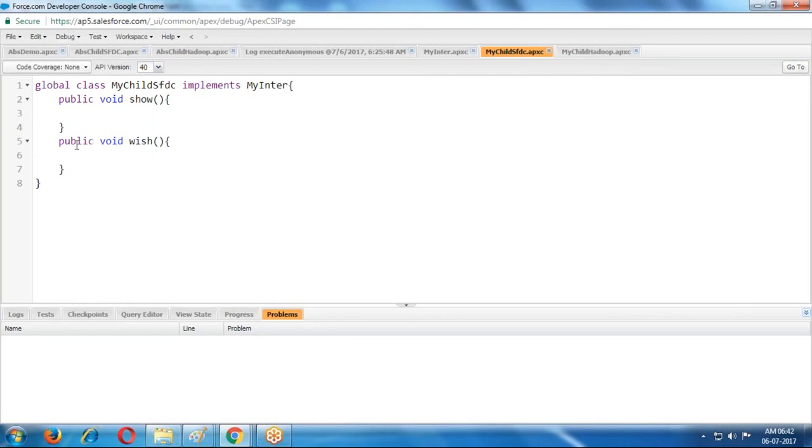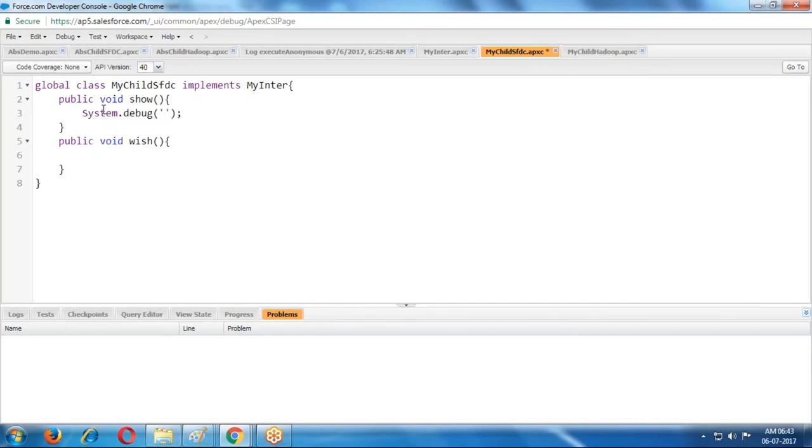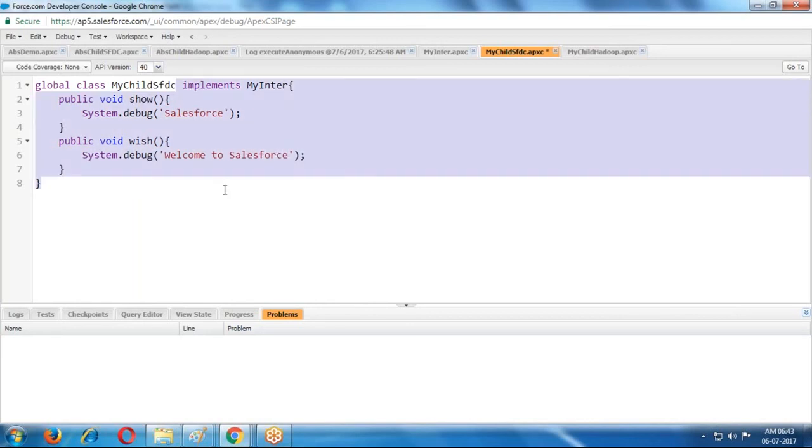If the class is public, then the methods are public only. In the interface methods, whenever we are implementing, public only. If the class is global, then you can provide global methods, and public methods also you can create. Now one method implementation: system.debug of Salesforce, and in this method, dot debug of welcome to Salesforce. Now this is the implementation I provided in this.